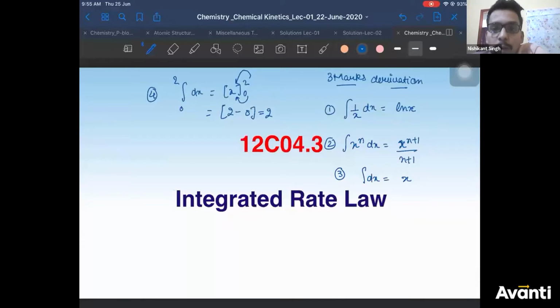So let's move ahead with the integrated rate law. This is again very, very important for your boards also. It's very important for all your exams. There is a 90% probability, actually even more than 90%, that you'll get a question from here only. Let us move ahead.